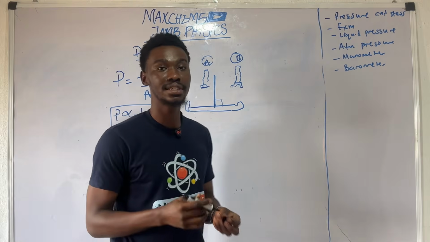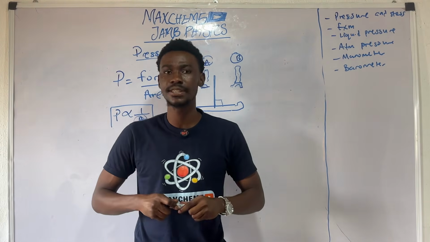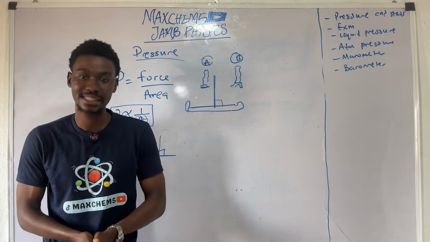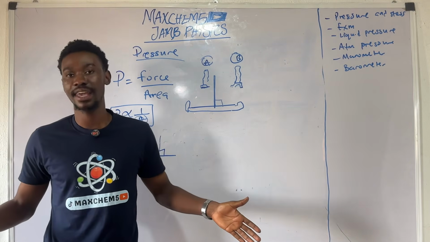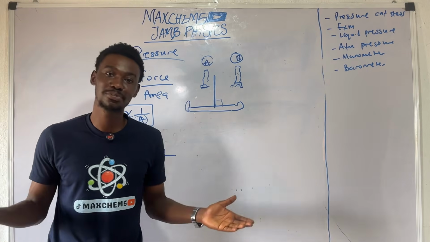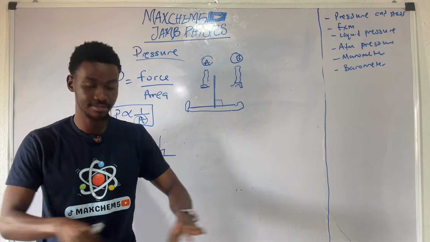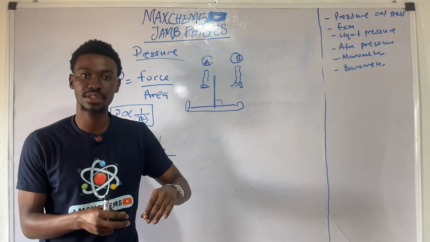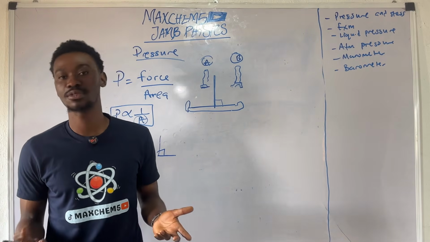Next, I would like to give an example of pressure in play. An example of pressure would be when you talk about your tires. If you have a flat tire and you have a wide tire, which would you prefer to step on your foot? Sorry to pose such a negative question, but you have a more narrow tire with a lesser cross-sectional area, and your foot is in place. Which would you prefer to step on you?